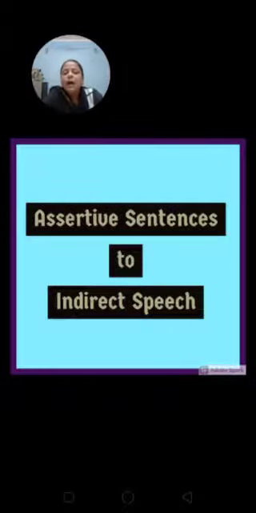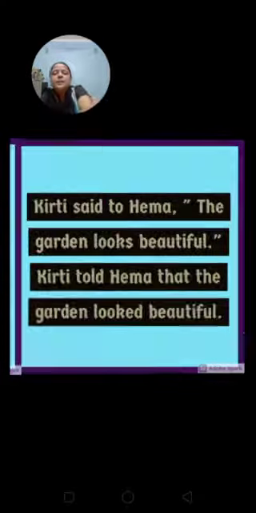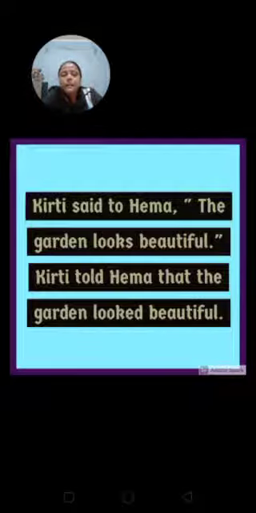First, we will see how to change an assertive sentence from direct speech to indirect speech. Assertive sentence is also known as declarative or statement sentence. Alright, so let's look at some examples. Kirti said to Hema, "The garden looks beautiful." In this sentence, Kirti is the speaker, Hema is the listener, and the exact words of Kirti are "the garden looks beautiful."